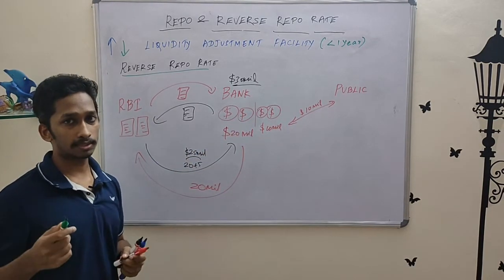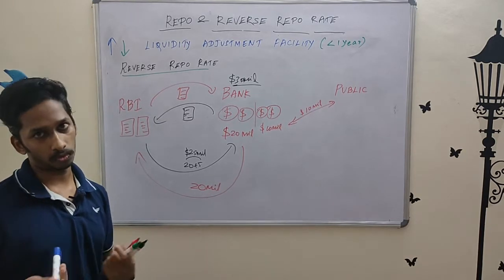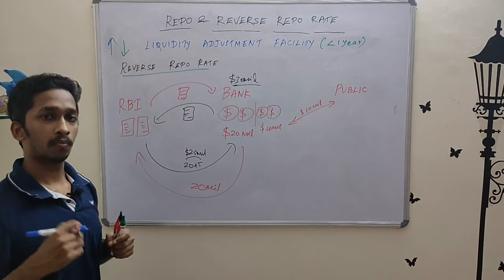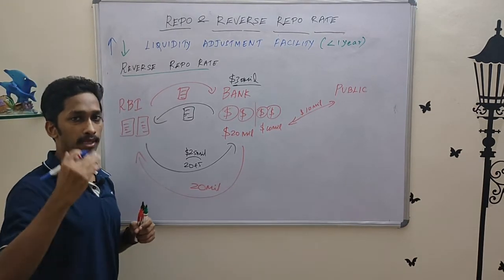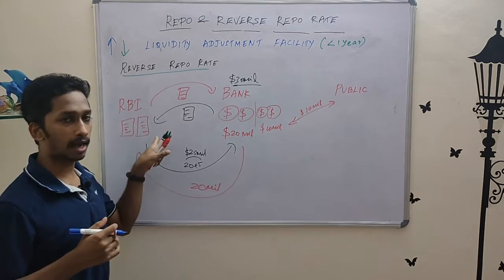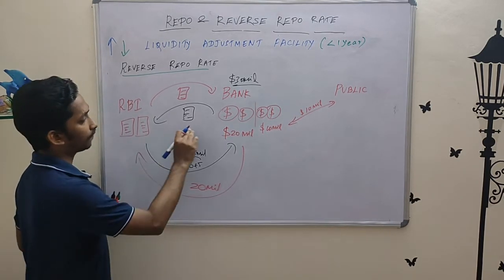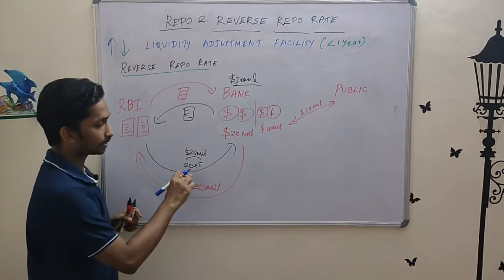We know there are two things that can happen. Reverse repo rate can go up or it can go down. Let's see what happens when reverse repo rate goes up. What is reverse repo rate? It's an interest rate. So when reverse repo rate goes up, the interest paid by the RBI increases. So the RBI, when it's repurchasing the pledged asset, is paying 20 million plus an interest.